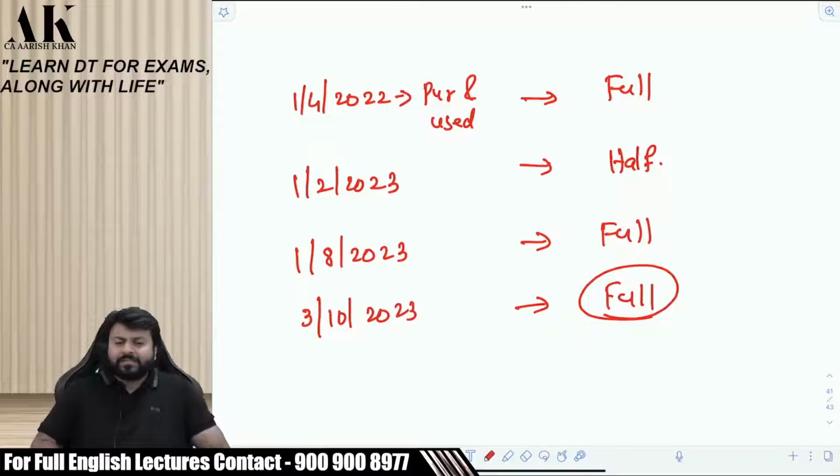October, how many days? 29 days in October. Calculate. November 30. ICAI will put this date only in the exam. November 30. December 31. Jan 31.